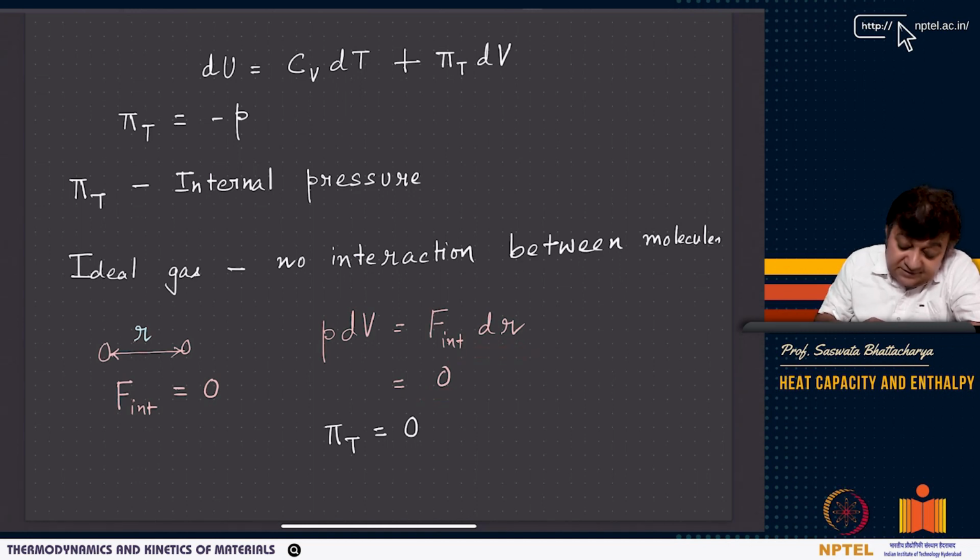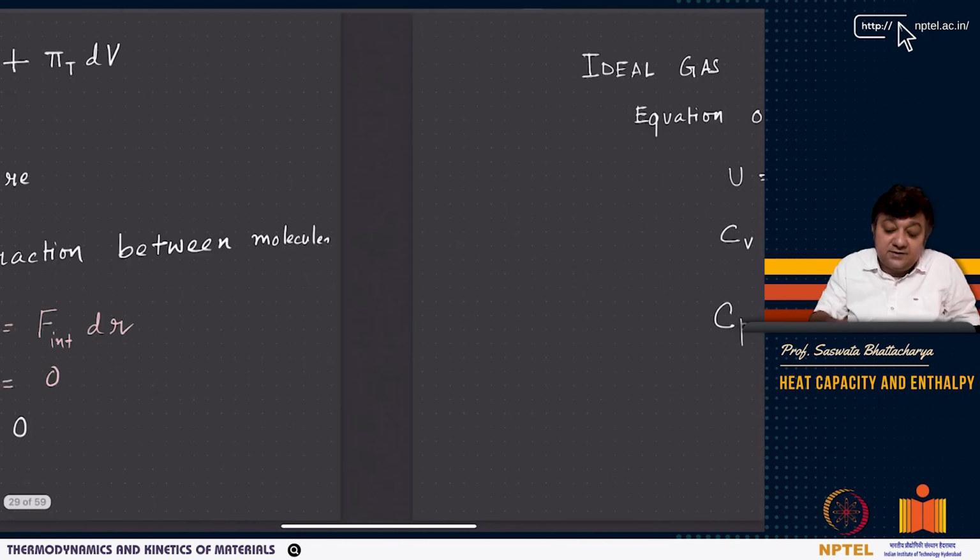This is not an external pressure. Let's call it pi T, and pi T is the internal pressure which arises due to internal forces of interaction between the molecules. If there is no force of interaction between molecules, for example, in an ideal gas or perfect gas, where R is like an interaction distance between these particles or molecules or atoms, now if F interaction is 0, then pi T comes out to be 0. So this is a very, very important conclusion.